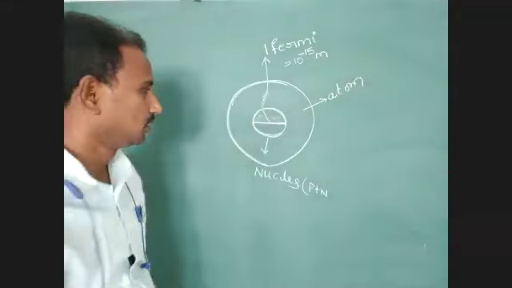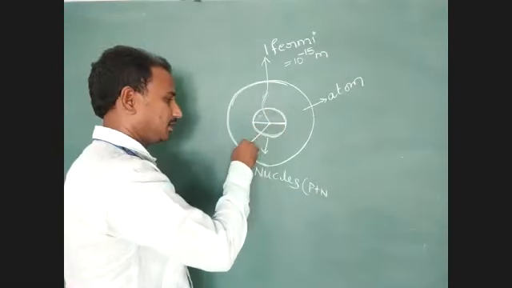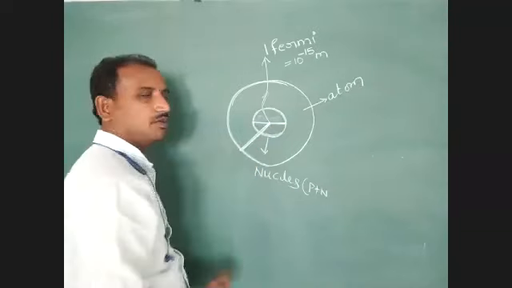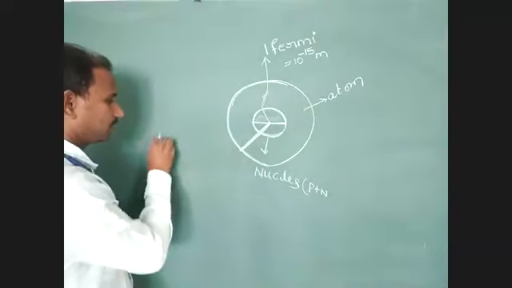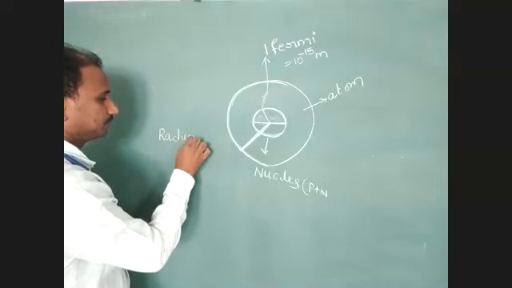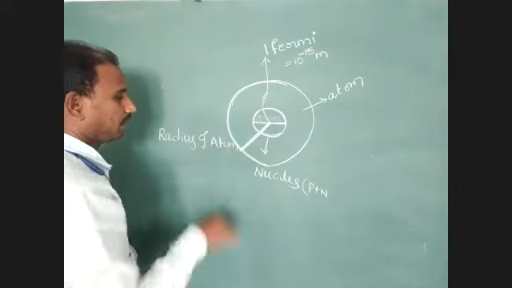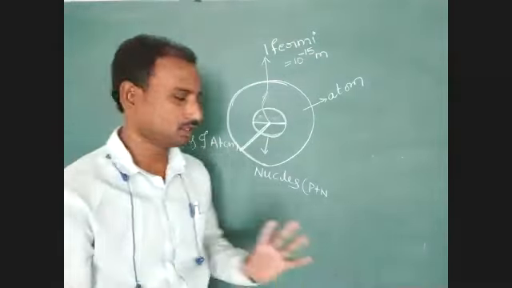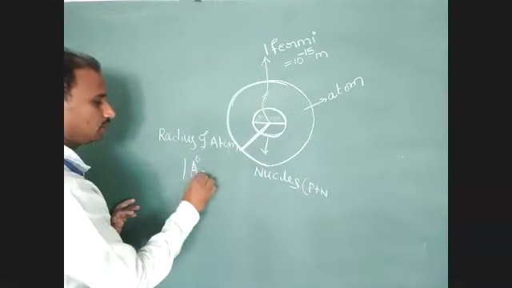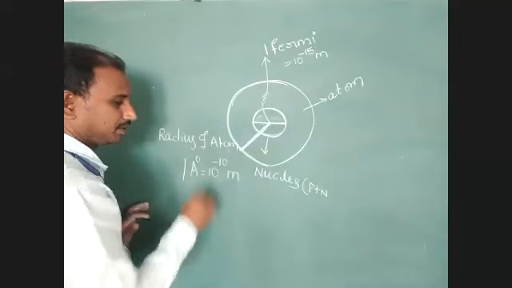Next one, our scientists explain the radius of atom. Radius of atom, how much? 1 angstrom. 1 angstrom value is equal to 10 to the power of minus 10 meter.